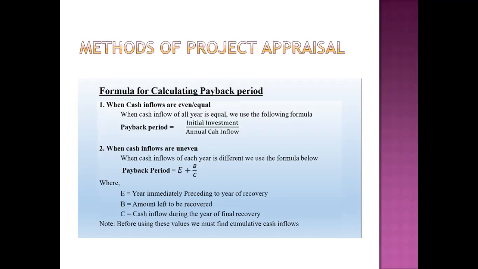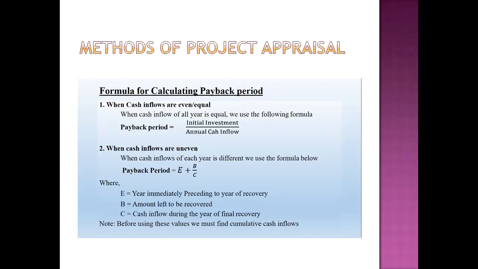Now the main point that is important here: we have to compare the year we calculate with what is your standard. When we compare the standard with the actual, say I have only a single project and my answer is 3.25 years, right? But my expectation is 5 years. When we compare the expectation with the real, then we definitely accept the project, because my expectation was 5 years, but my real time is 3.25 years, so I will accept it.